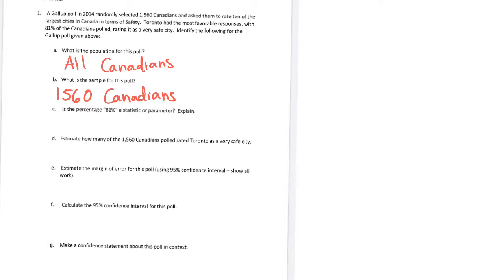So we want to know first, is this percent, 81%, a statistic or a parameter? It said Toronto had the most favorable responses, with 81% of the Canadians polled rating it as a very safe city. So a statistic, let me write some stuff up here, describes a sample. A parameter describes a population.